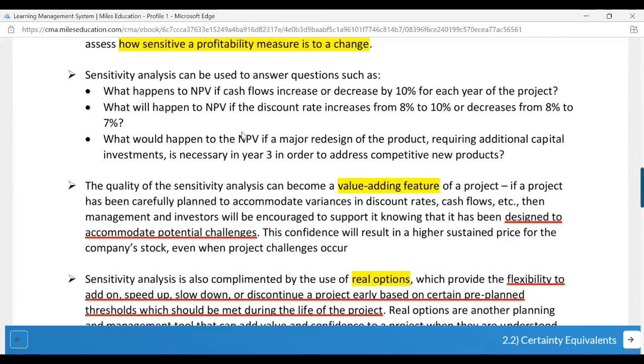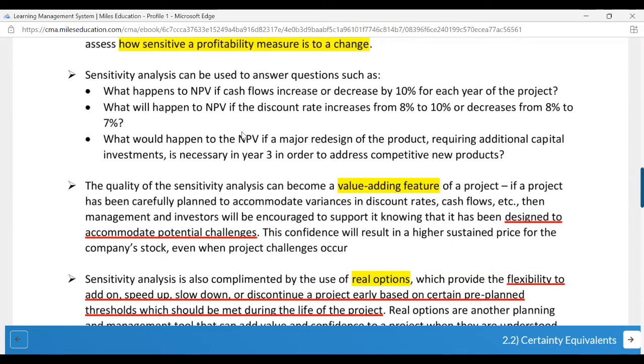What would happen to the NPV if a major redesign of the project requiring additional capital investment is necessary in year 3 in order to address competitive new products? The quality of the sensitivity analysis can become a value-adding feature of a project.